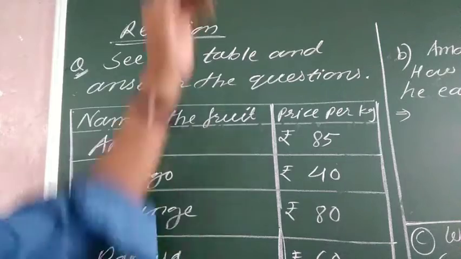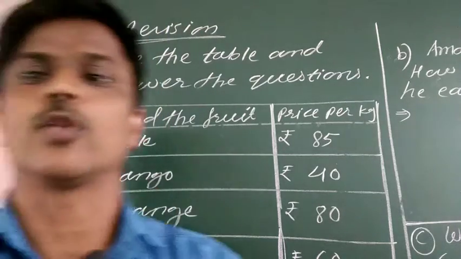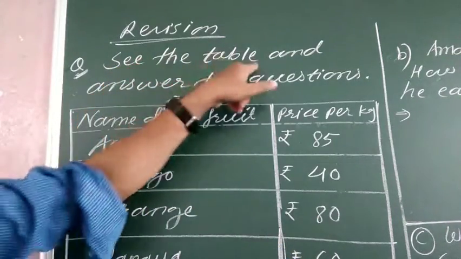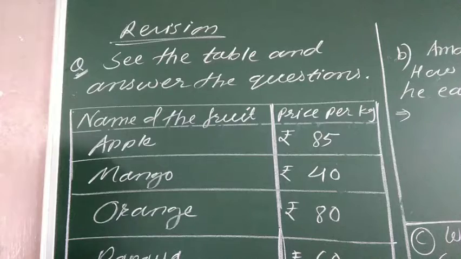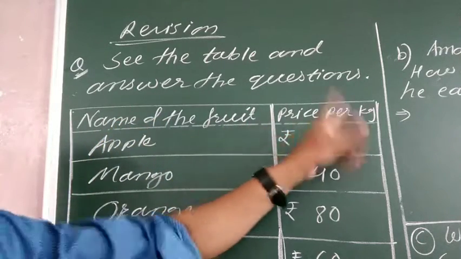In last class also we discussed about the revision, and in the conclusion of that part we have some questions for revision. See the table and answer the question. Name of the fruit and its price per kg.